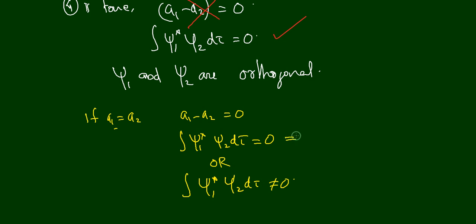If this is 0, then they are orthogonal. If it is not equal to 0, they are not orthogonal. So in this case, if the eigenvalues are same, then the eigenfunctions can be either orthogonal or not orthogonal. Okay, so that is the case. I just said this for the sake of interest. And I hope you understood both these.